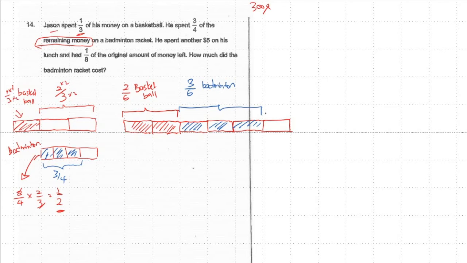It becomes one whole bar. Let me see. He spent another $5 on his lunch. Okay. Maybe $5. I put this $5. This is a dollar sign. Okay, it's not a fraction. $5 on his lunch. And then he had 1/8 of the original money left. What is the original money? This is the original money. I don't draw that because I don't want to confuse myself. I have 1/8 of the original money left.